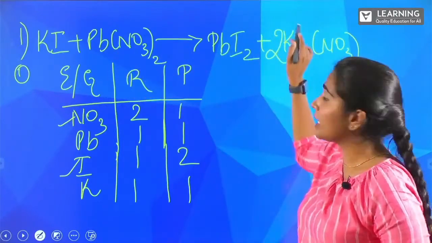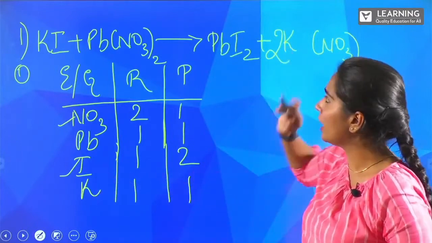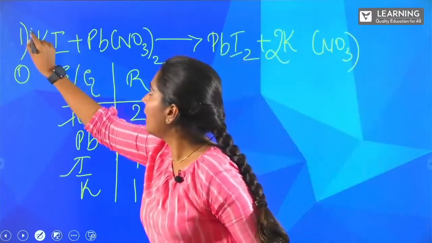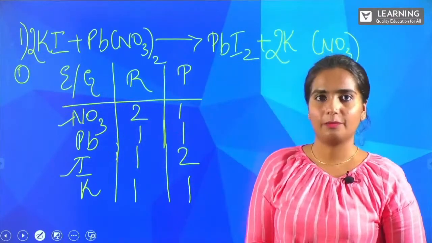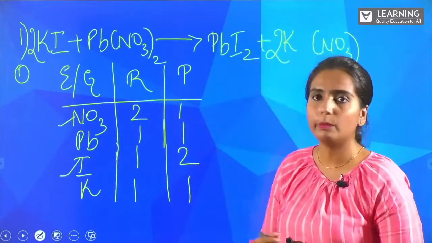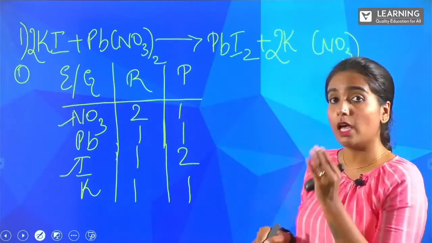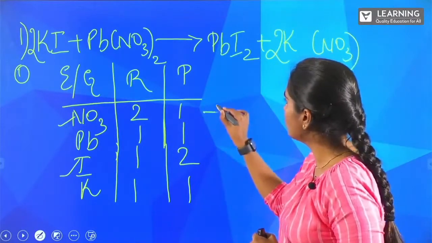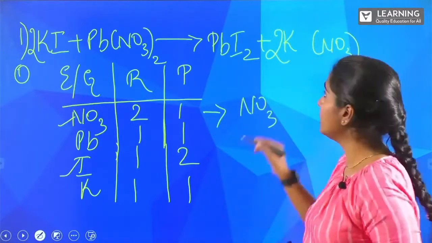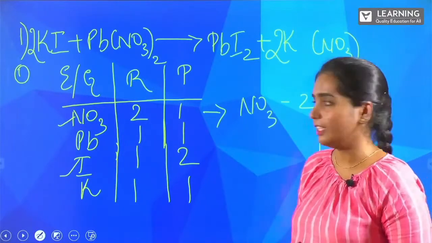But K became unbalanced. See here, we have K 1 and 1, but here we got 2K and here 1K is there. So what can we do? Yes, we are adding another 2 here. So when you add it, you can just see the entire table will be changed, isn't it? What happens now when it is changed? I am just going to write here itself. NO3, if you see both the sides, it is balanced, right?